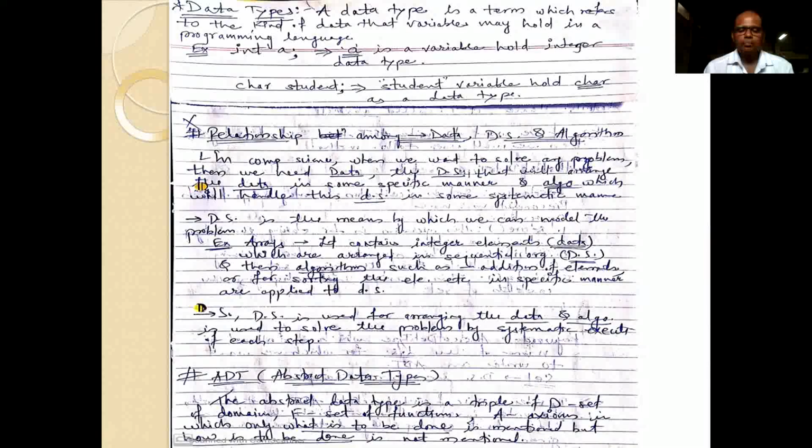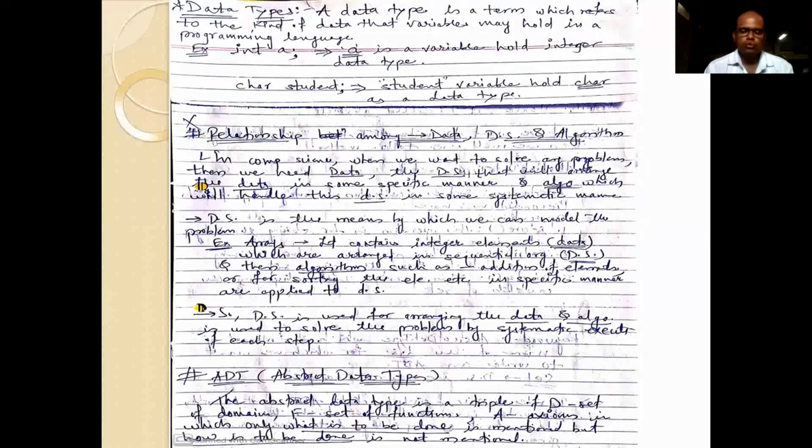Then a particular algorithm which we apply on the array may be addition of elements, sorting of elements, or removing of elements. With the help of this example of an array, we can relate the terms data structure and algorithm. Hope you understand these concepts.